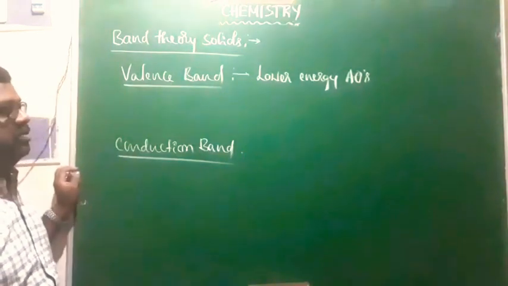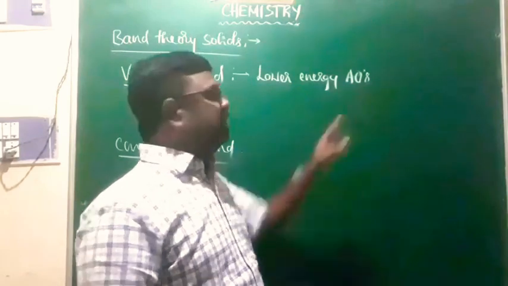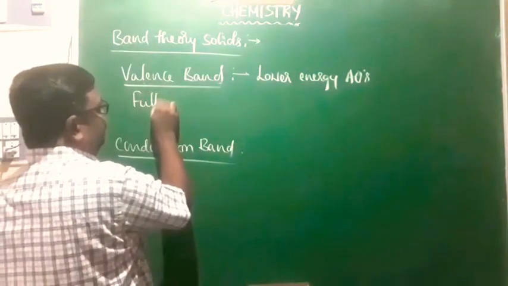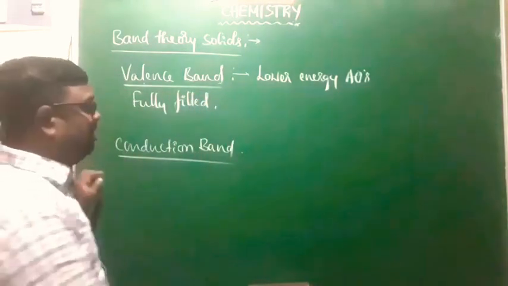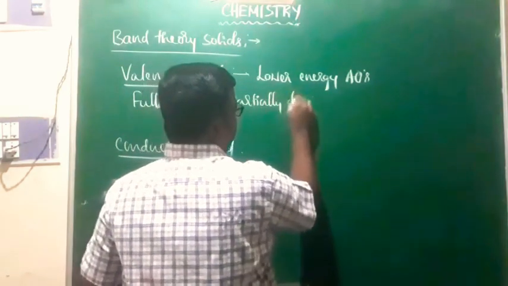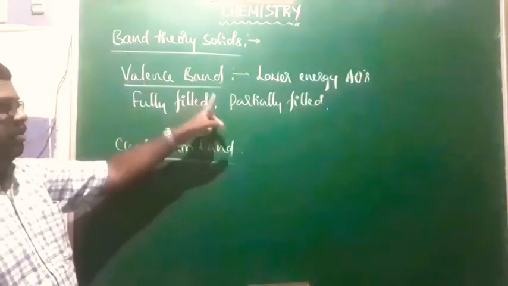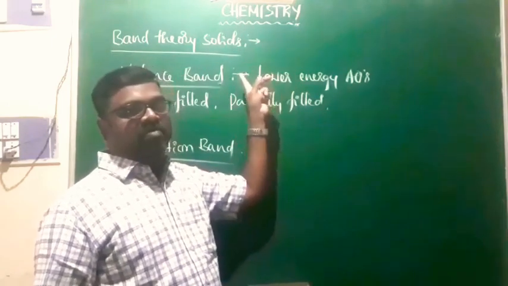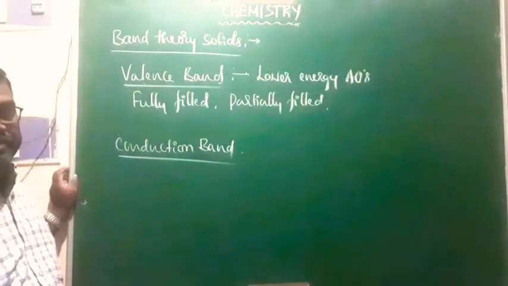Generally, these valence bands are either fully filled, completely filled with electrons, or partially filled with electrons. These fully or partially filled bands produced by the overlapping of low energy atomic orbitals are called the valence band.